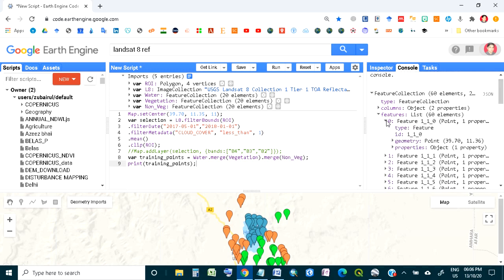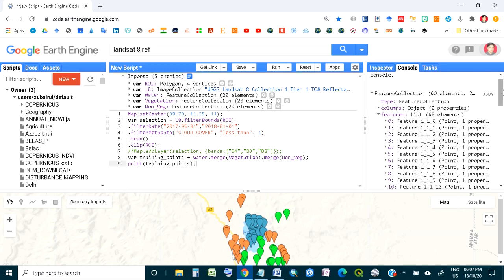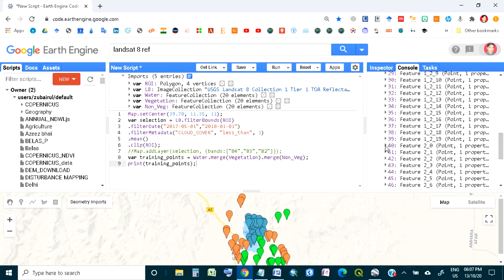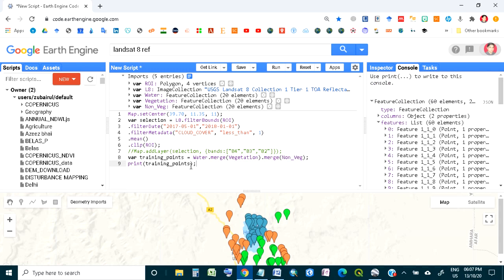Now you can expand it, and you can see the properties. This is land class 0, and for maybe like 40, here you can see the property land class 2. So there will be 3 land classes which we have already given. So we have already merged our training points. Now we'll move to the next step.